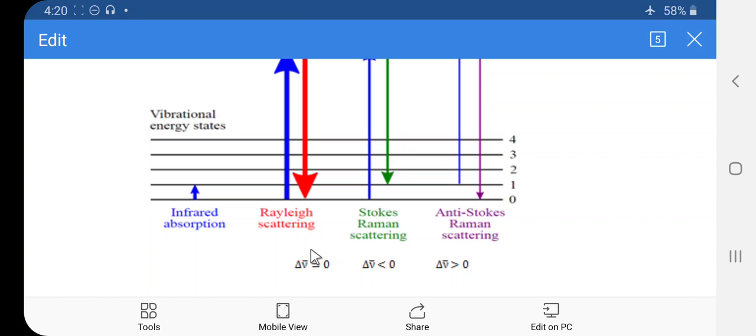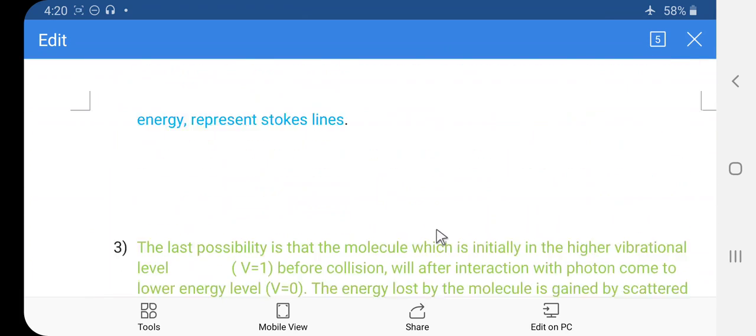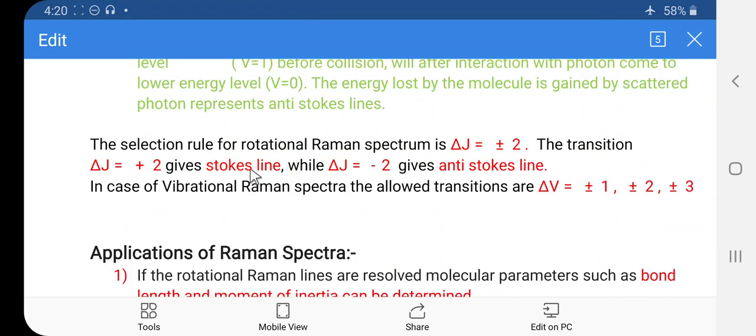So, Rayleigh scattering, Stokes scattering as well as anti-Stokes scattering: this is the mechanism of the Raman effect. Then the selection rule. The selection rule for the rotational Raman spectra is delta J is equal to plus or minus 2. The transition delta J is equal to plus 2 gives the Stokes line, while delta J is equal to minus 2 gives the anti-Stokes line.